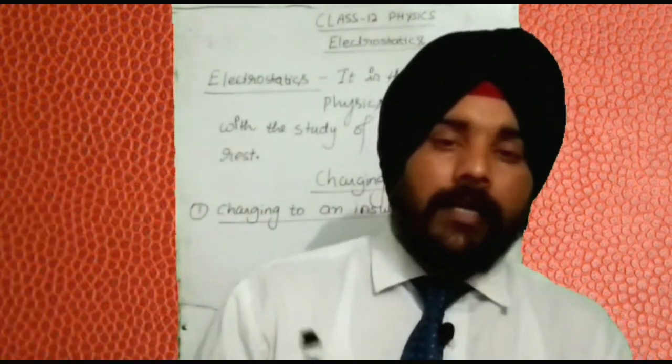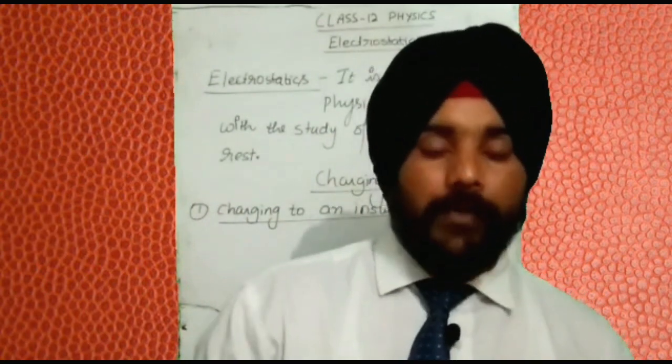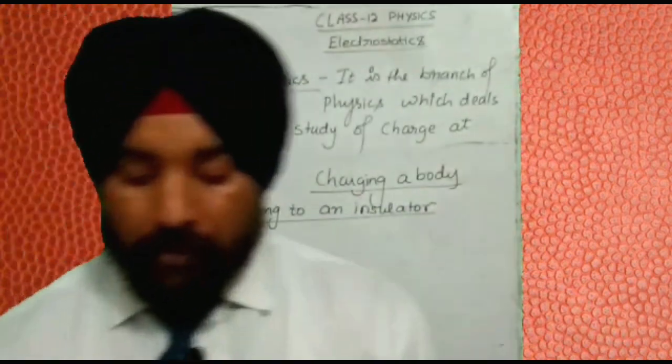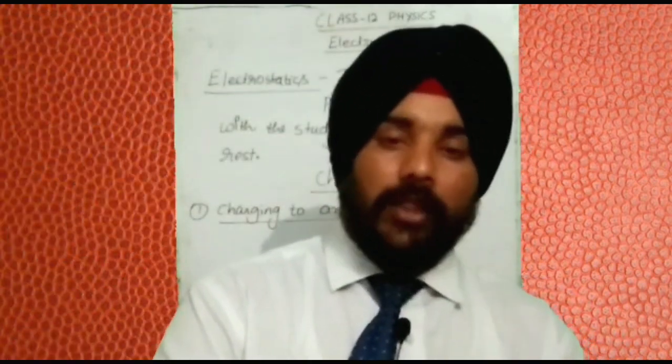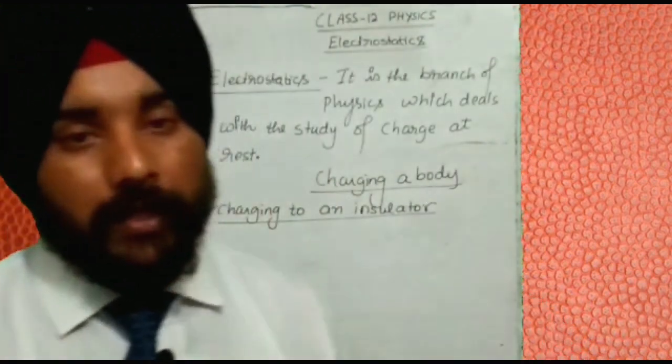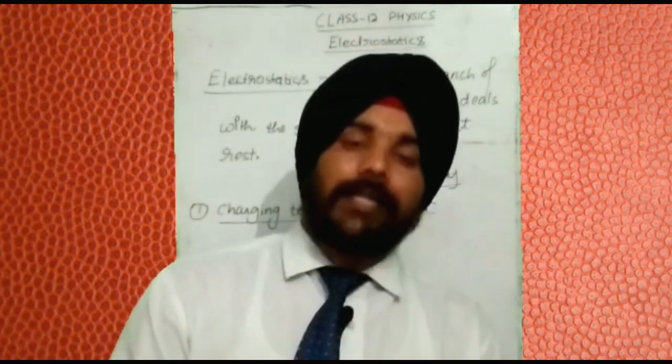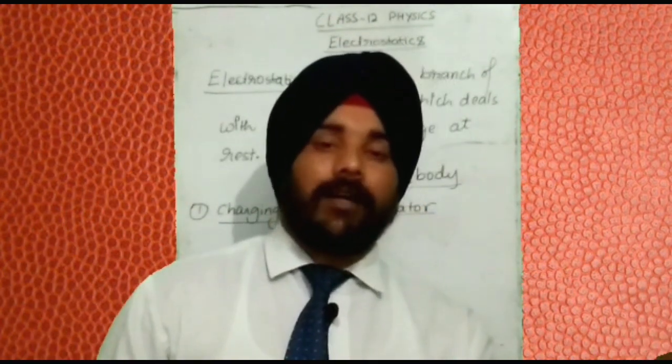For example, glass is an insulator, and I have a glass rod, and I am rubbing this glass rod with a silk cloth. What will happen when you rub a glass rod with the silk cloth?